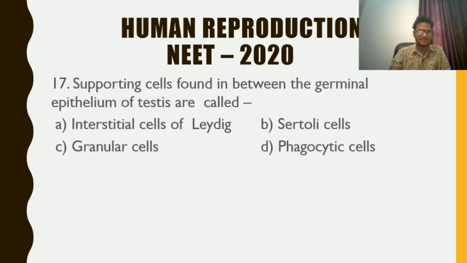Question number 17. Supporting cells found in between the germinal epithelium of testis are. Remember, do not confuse between the Leydig cell and Sertoli cell. This one is Sertoli cells because we are talking about the germinal epithelium of testis. These are the supporting cells. They provide nourishment and are found in between the germinal epithelium of testis. The answer is B, Sertoli cells.